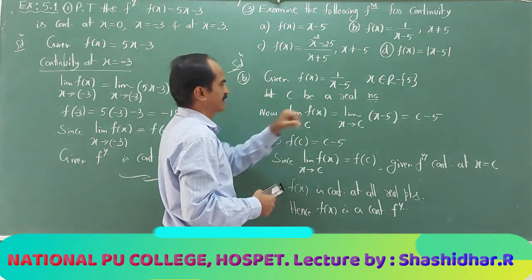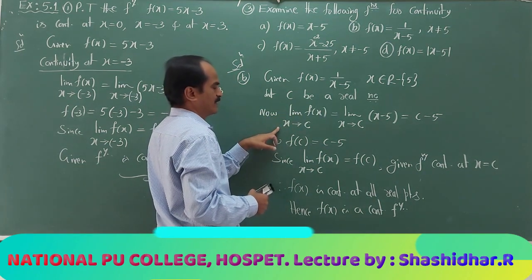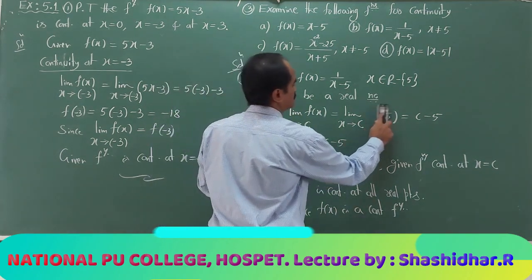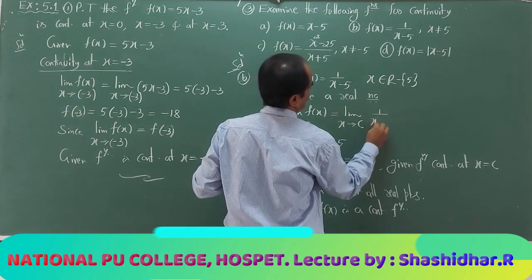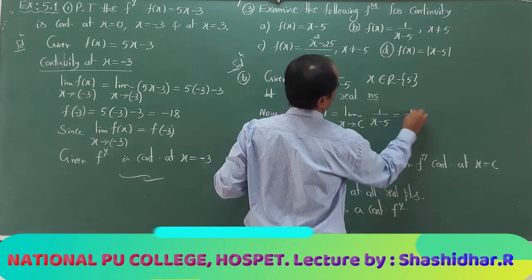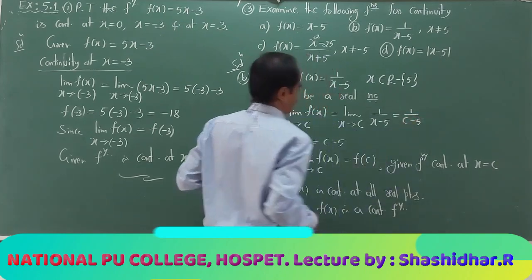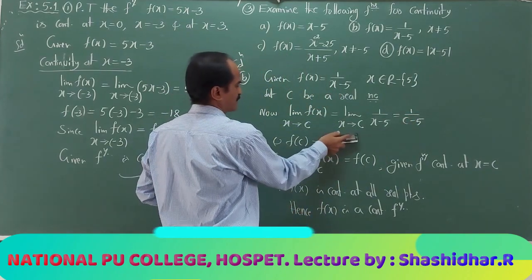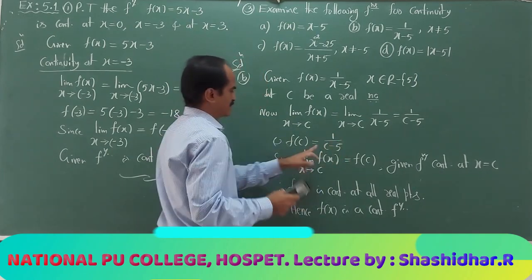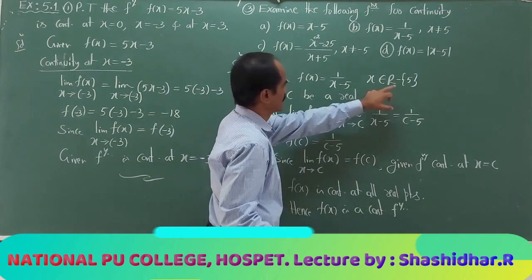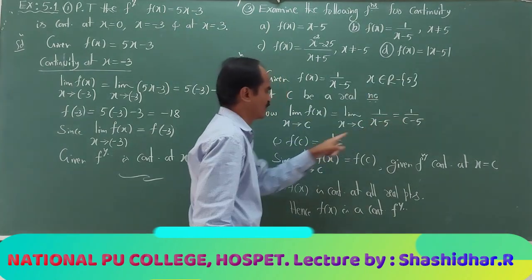So let c be any real number. The limit of f of x as x tends to c is 1 divided by c minus 5. What is the function value at c? 1 divided by c minus 5. As c is taken from this set, it cannot be equal to 5.